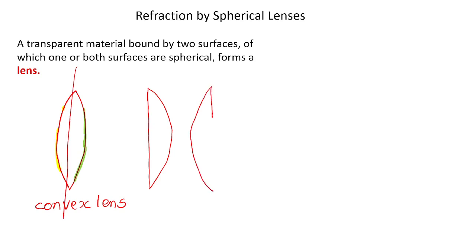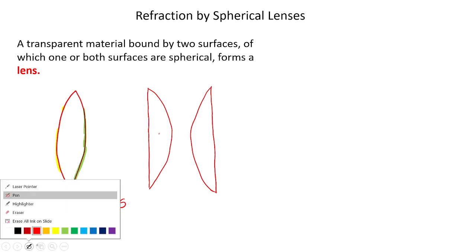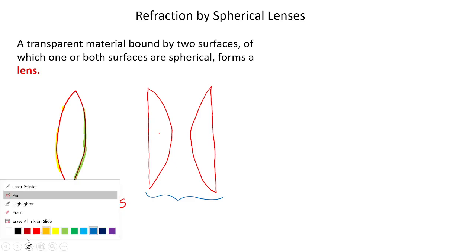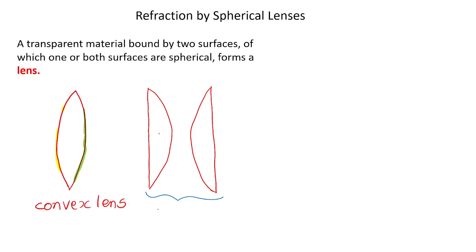This one is actually not properly mentioned in the textbook, but let me explain that. These two portions are two different lenses. The first one is simply a convex lens. The second and third are generally said to be plano-convex lens.